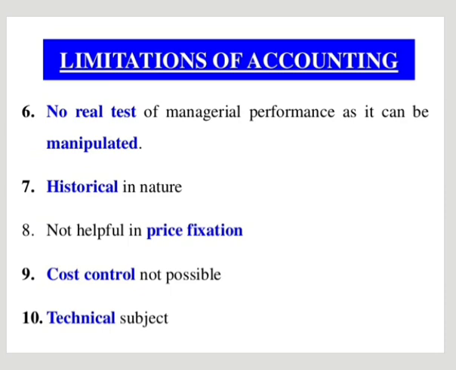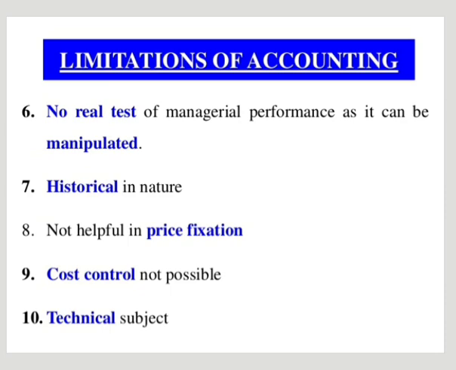Then no real test of managerial performance, as it can be manipulated. The accounts can be manipulated as convenient to the owners of the business. So there is no real test of managerial performance.